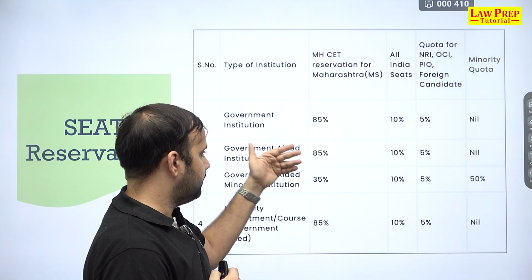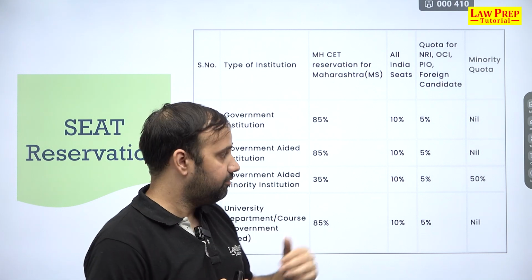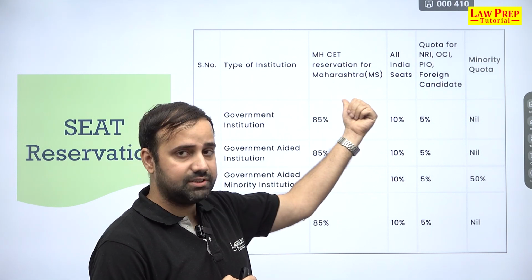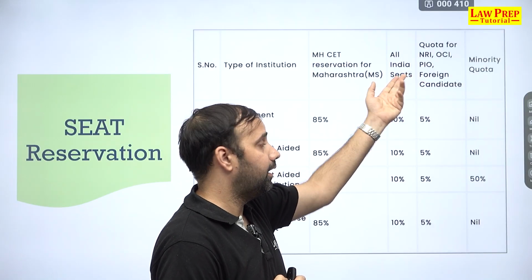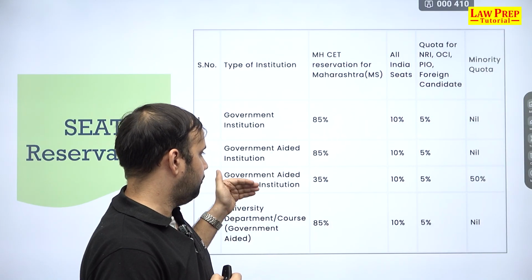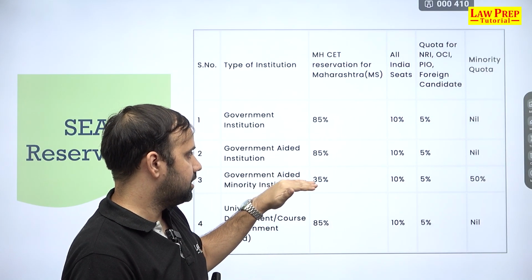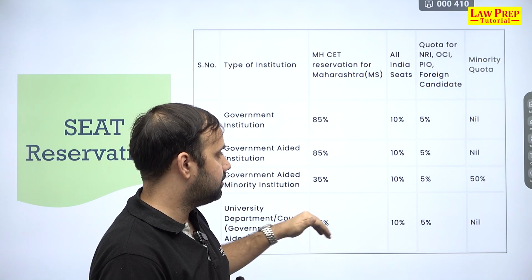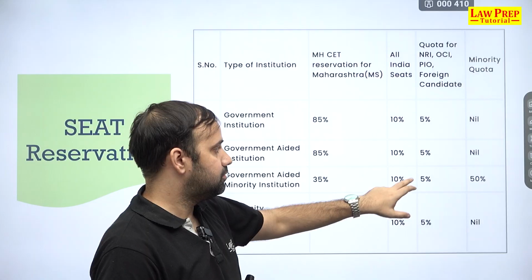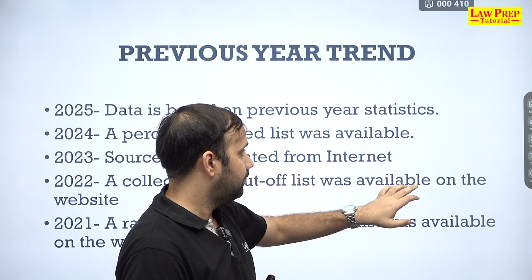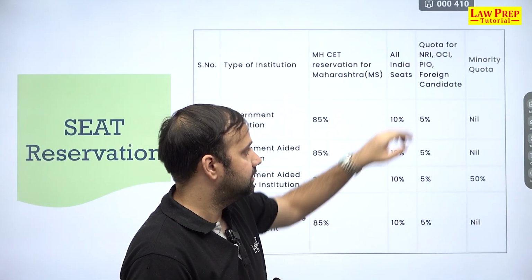Then we have government aided institutions which receive help from the government. वहाँ पे भी you will see that 85% seats are reserved for Maharashtra and the rest again for foreign candidates, PIO, NRI and all India seats. Same goes for government aided minority institutions जहाँ पे it is 35% for Maharashtra, 50% for minority because these are minority institutions and the rest of the 15% for all India and the other seats.